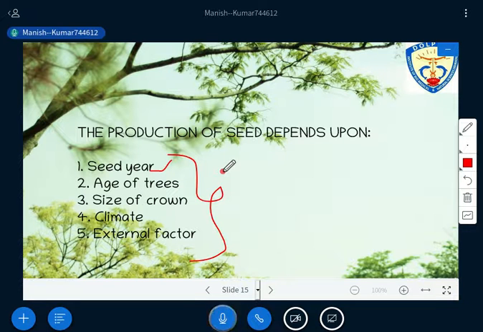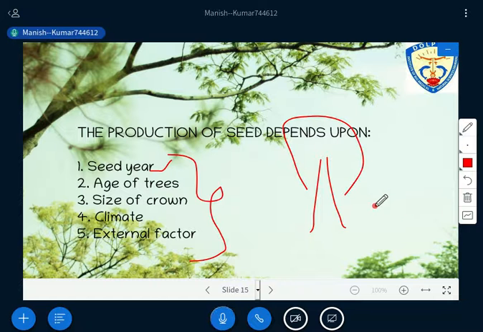If the crown is bigger, as I have already explained, the crown is the uppermost vegetative part of the tree. There is one general rule that one has to follow, and then you can understand all this: seed year, the particular year through which you are able to get the seed.